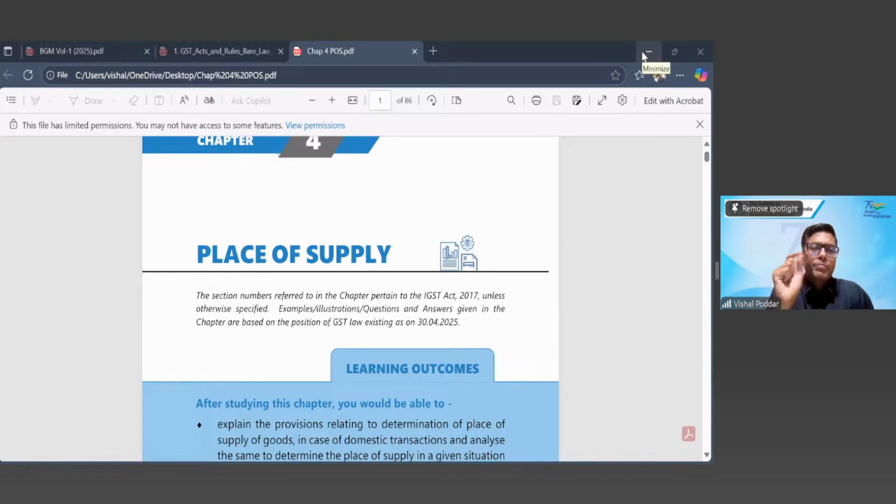In reality, many times it is easy to find destination, but there are some special cases where finding the destination state is difficult. I already explained what is consumption based, what is destination based. Consumption based means the consumer has to pay tax, and destination based means the tax will be going to the state where the destination of the supply is, right? Now, in this particular case,